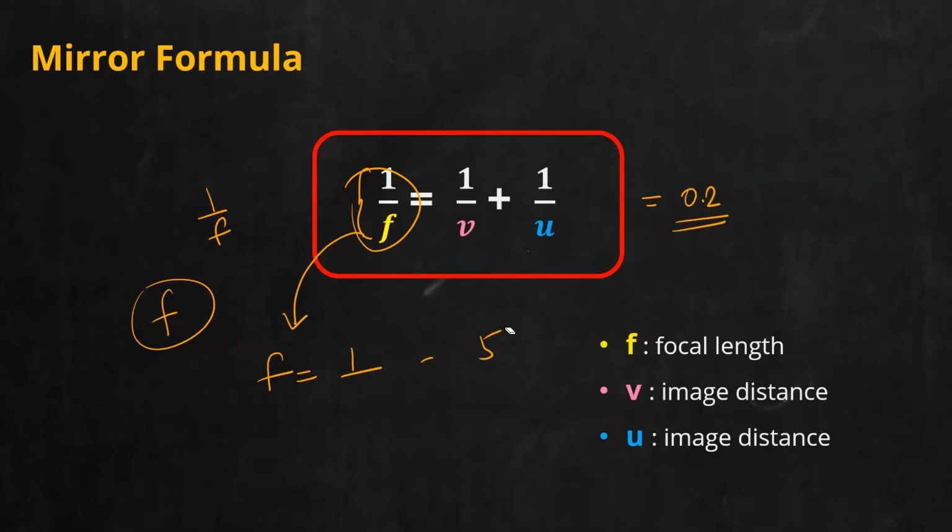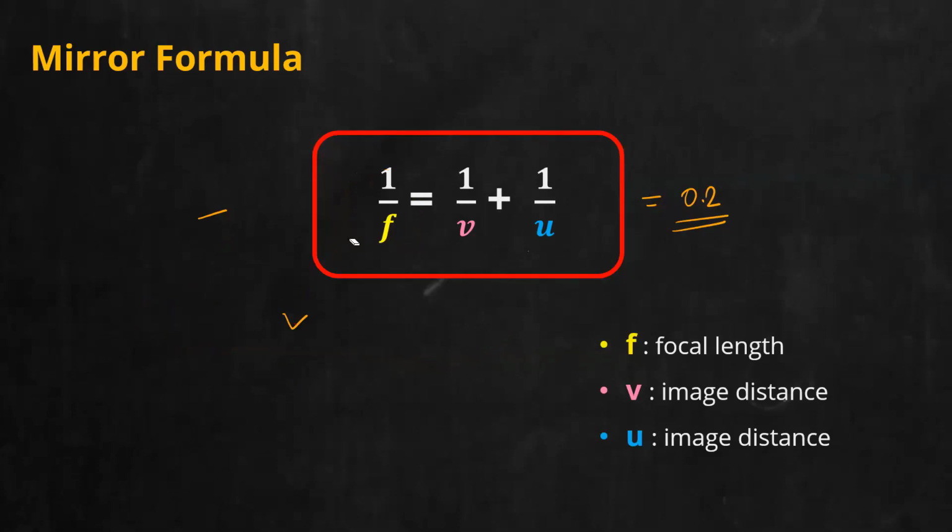Now, one more thing. What is the SI unit of distance? Tell fast. Yes, it is meter. So here also, focal length SI unit is meter. Image distance SI unit is meter. Object distance SI unit is meter. No issues. So the SI unit of any distance is meter.